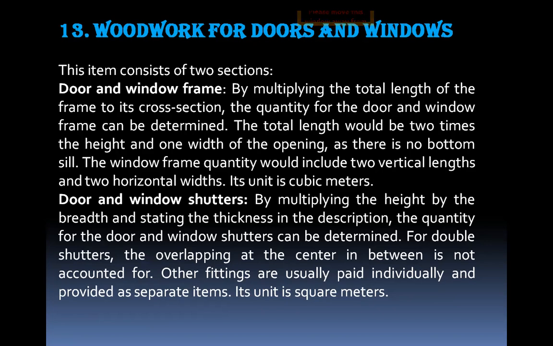By multiplying the total length of the frame by its cross section, the quantity for the door and window frame can be determined. The total length would be 2 times the height and 1 width of the opening, as there is no bottom sill. The window frame quantity would include 2 vertical lengths and 2 horizontal widths. Its unit is cubic meters.